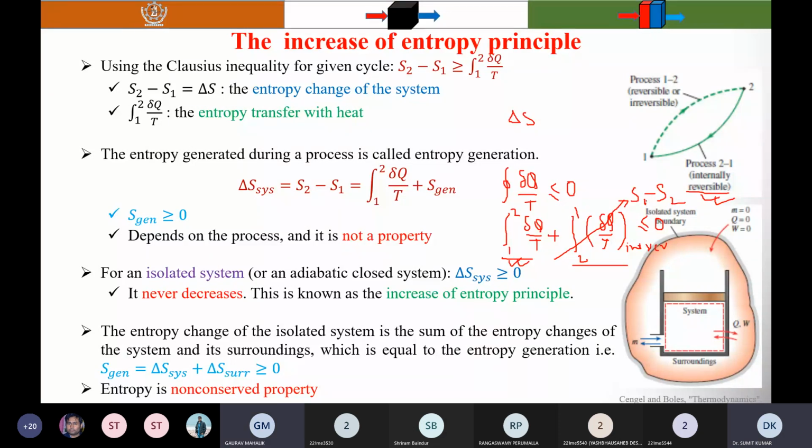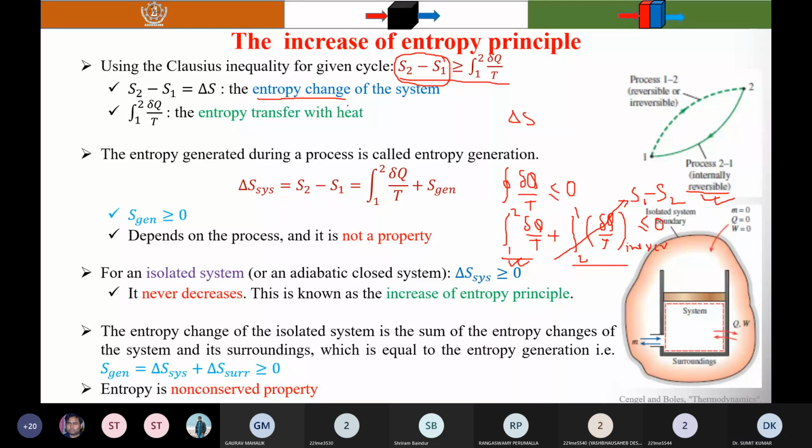When you rearrange these terms, you find S2 minus S1 is greater than or equal to the integral from 1 to 2 of delta Q by T. The left hand side, S2 minus S1 equal to delta S, is called the entropy change of the system.